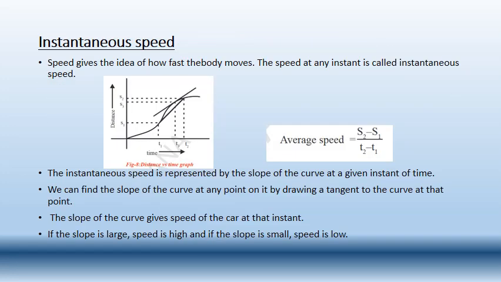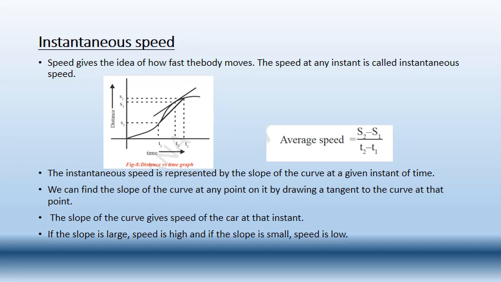Next, instantaneous speed. Now let us observe the concept of instantaneous speed. Speed gives the idea of how fast the body moves. The speed at any instant is called instantaneous speed. Let us say when you are driving a car or a bike and you want to check how much speed you are going, you will see the speedometer and observe that you are traveling with a particular speed, yes or no? So the speed at any instant is known as instantaneous speed.